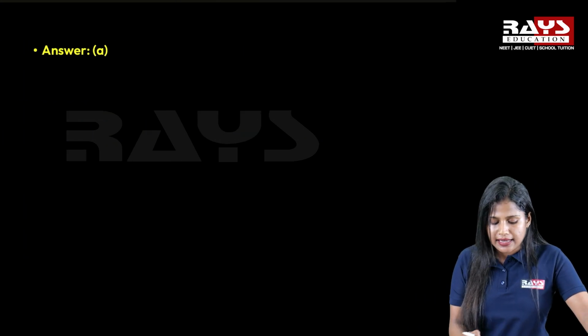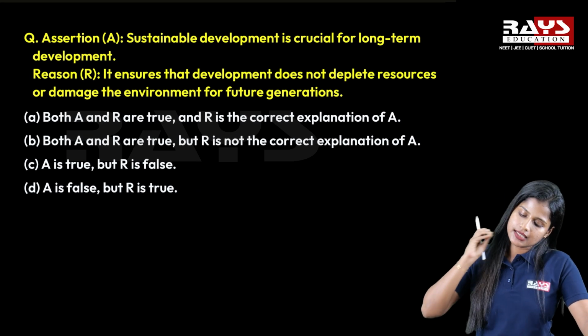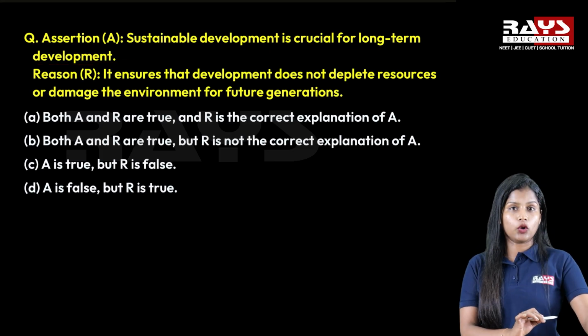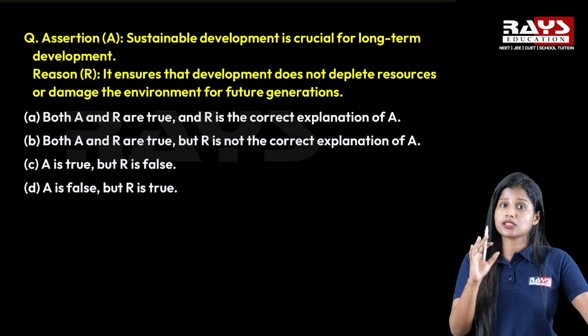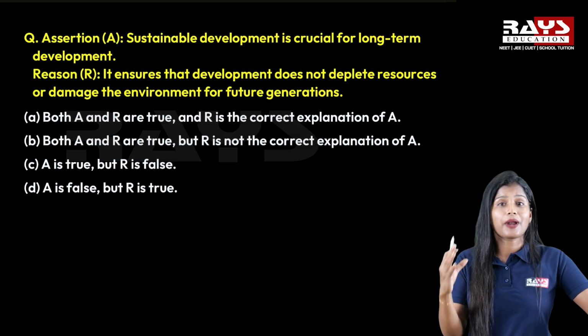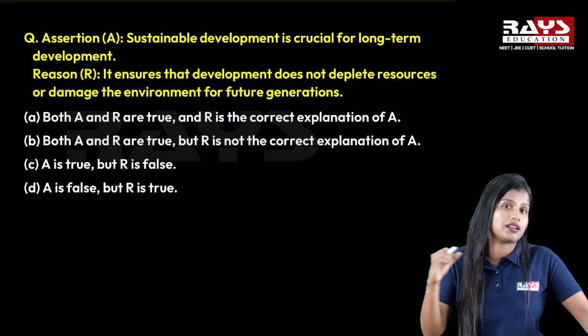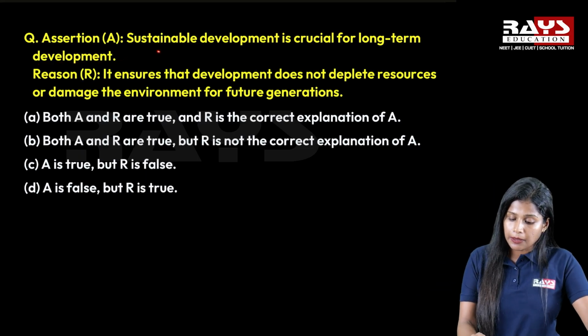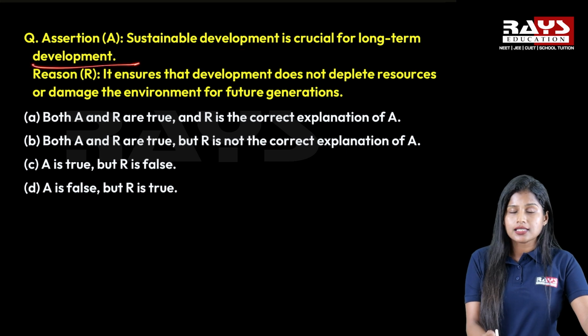Now moving on to the next question. The assertion is, sustainable development is crucial for long-term development. We all know the importance of sustainable development: development practiced by considering our future generations. So the assertion, sustainable development is crucial for long-term development, is true.